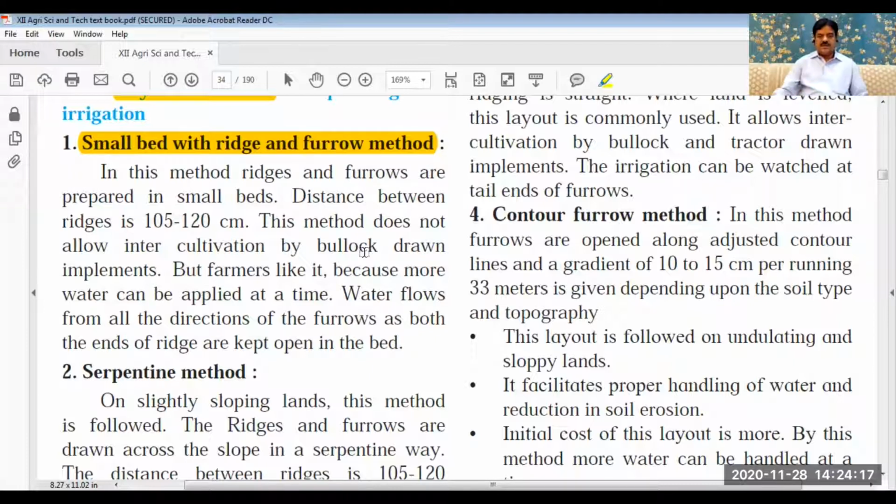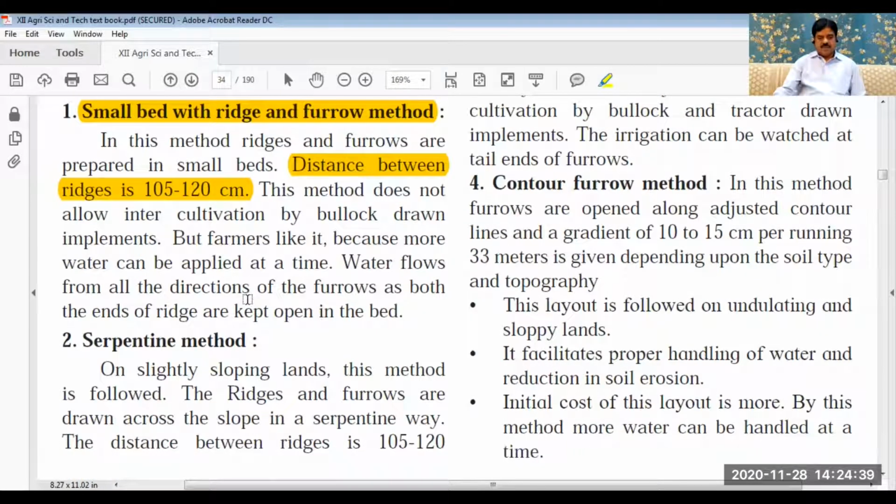So here in this case, the distance between ridges should be 105 to 120 centimeter. And here, as the distance is less, it is difficult for intercultivation, means it is difficult for removing of weeds and all these things. So water flows in this method as per the direction of furrows.